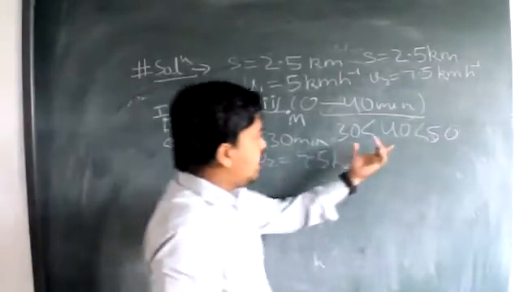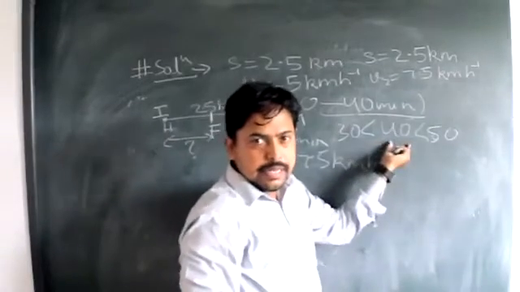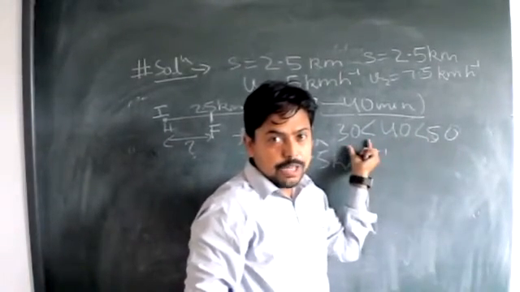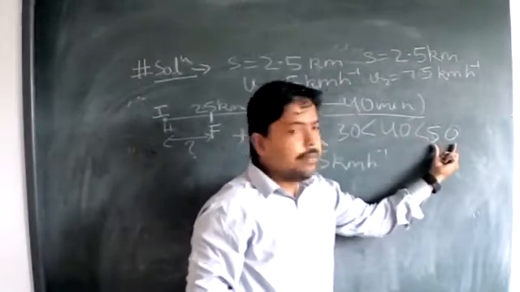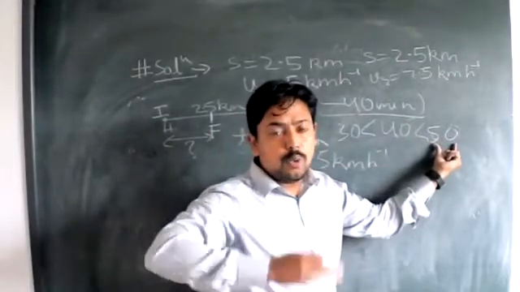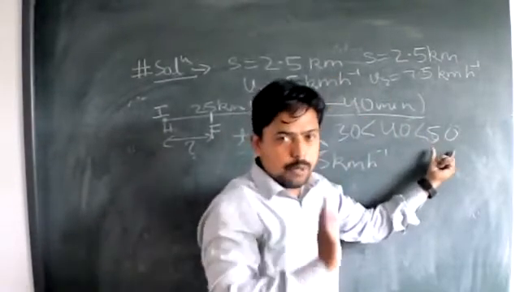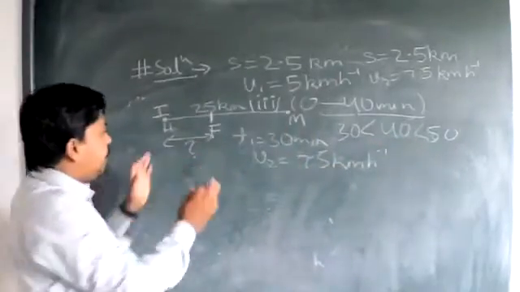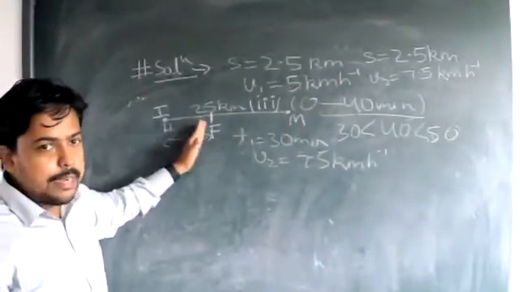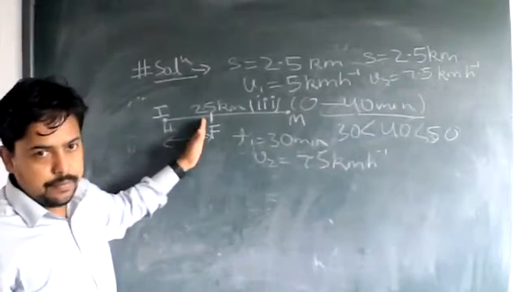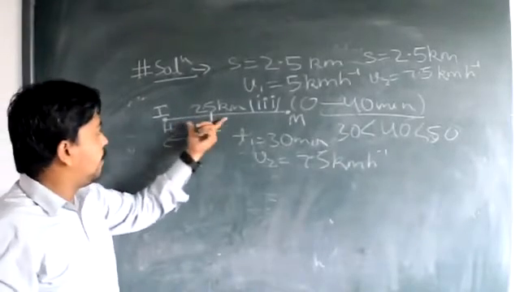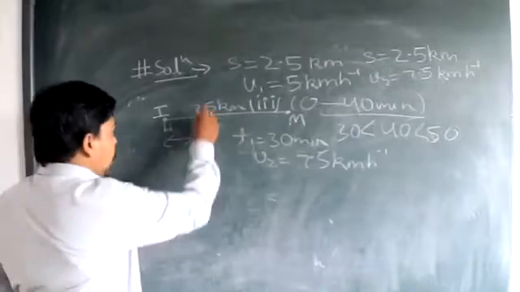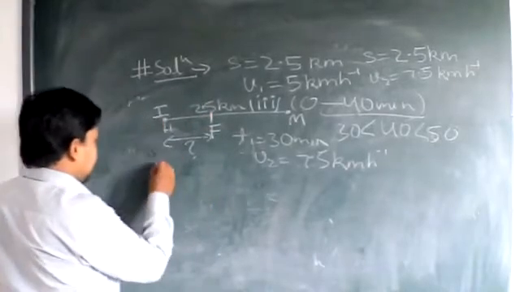According to this hypothesis, since it lies in the mid of 30 and 50, 30 is the time to reach the market, 50 is the time he reaches his home after returning from the market. So 40 is in the mid. So we can conclude that the final position, that is F, will be in the mid of this displacement 2.5.